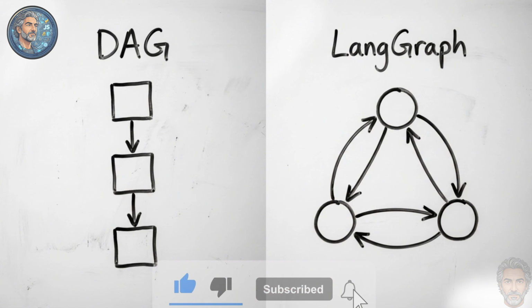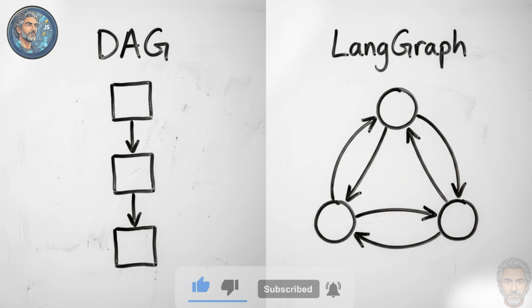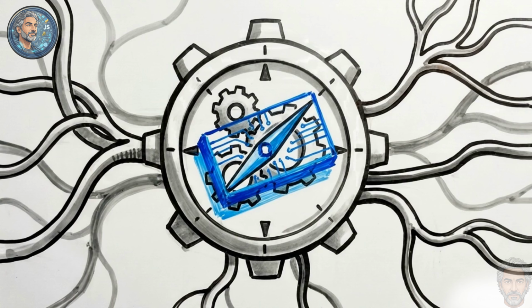On the left is the rigid DAG pipeline. On the right is a cyclic workflow built in frameworks like LangGraph. Cyclic workflows allow agents to evaluate intermediate results, revisit previous steps, and adapt their approach dynamically. Notice the orchestrator node on the right. It acts as the central decision maker.